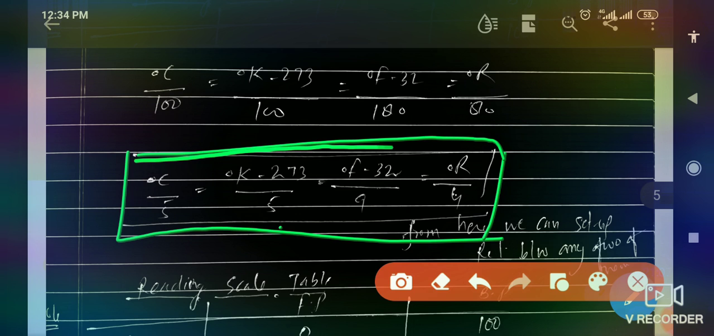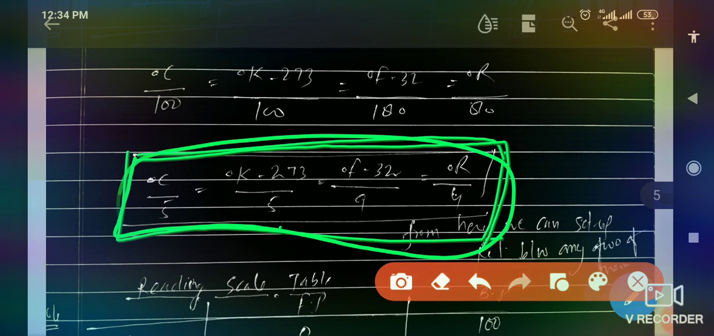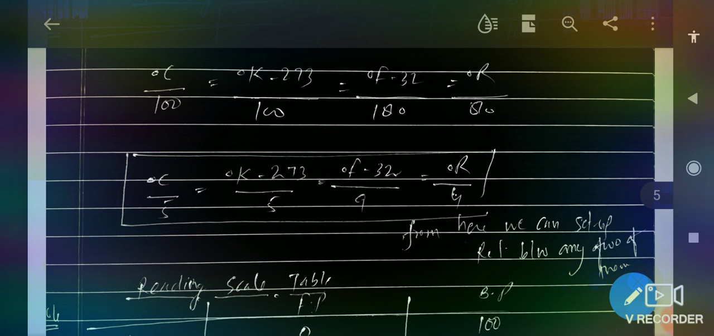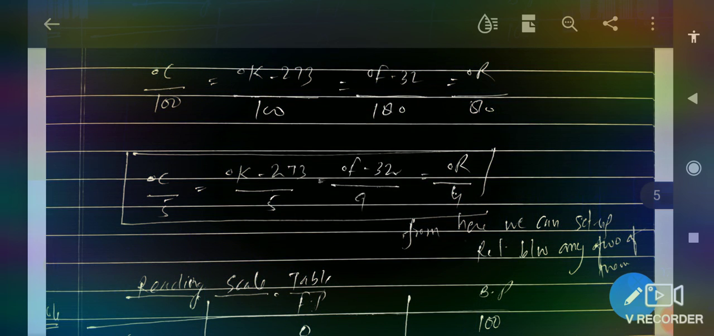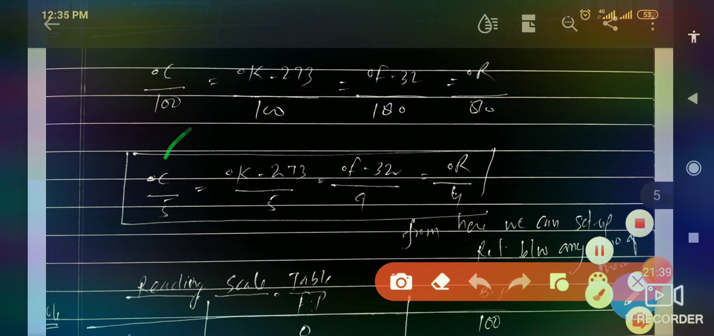Okay, this is the king formula. Why am I saying king formula? Because from this formula we can easily set up the relationship between any two of them. If we ask you what is the relation between degree Celsius and degree Kelvin and you forget, then you can find it from here. If we take these terms, then 5 cancels, and degree Celsius equals degree Kelvin minus 273, which is the relation between degree Celsius and degree Kelvin.